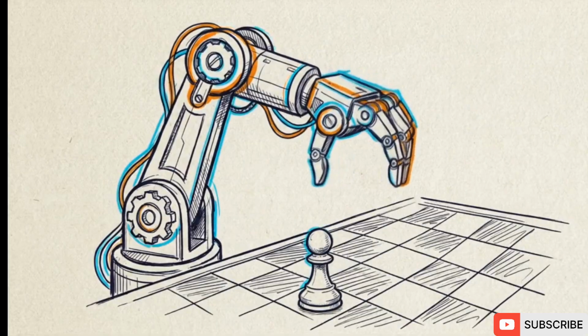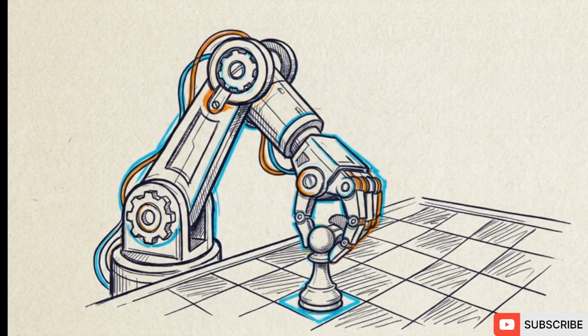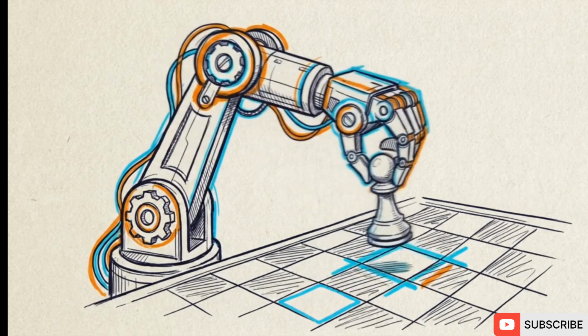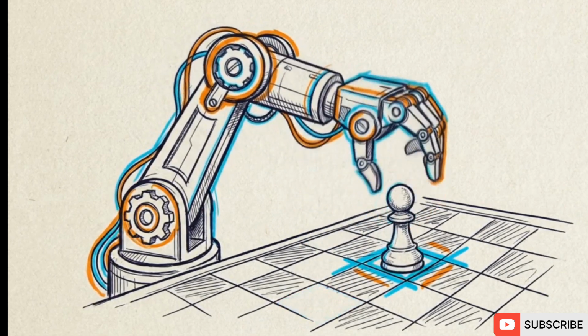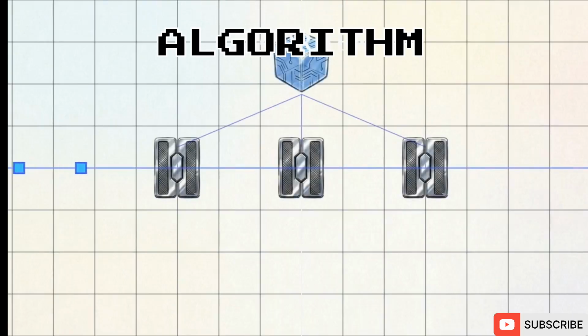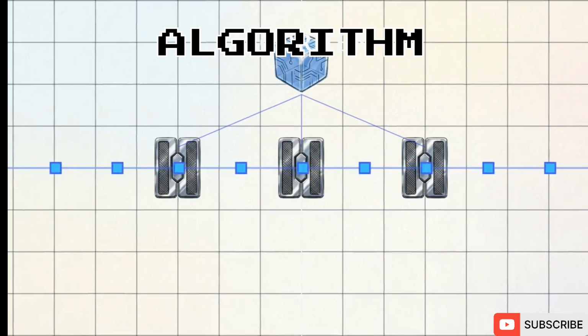At its core, artificial intelligence is simply the field of computer science that enables machines to perform tasks requiring human intelligence. We start our layout here with the algorithm. This is the foundational set of rules, or step-by-step procedures, that guide a machine to perform a task.